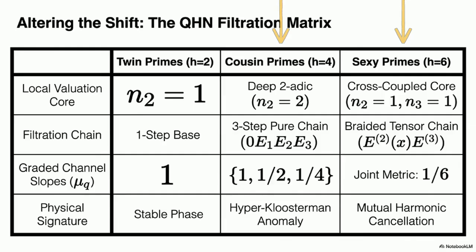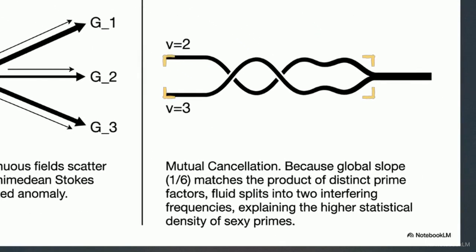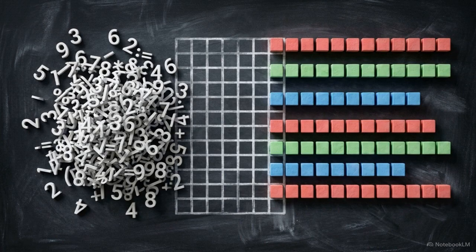Altering the gap to 4 or 6 changes the stability landscape. These higher gaps introduce deeper ramification layers, triggering a quantum Harder-Narasimhan filtration and fracturing the data stream into different quantum conformal blocks. For sexy primes with a gap of 6, the system cross-couples across the prime factors 2 and 3. This braided tensor filtration splits the background into 2 interfering frequencies, explaining why sexy primes exhibit a higher statistical density than twins or cousins. Every even prime gap maps to a distinct geometric trajectory, determined by how the filtration chain sorts the turbulent data streams.